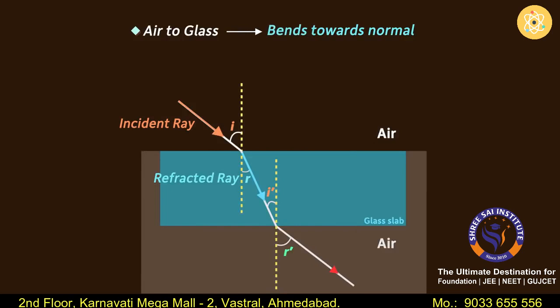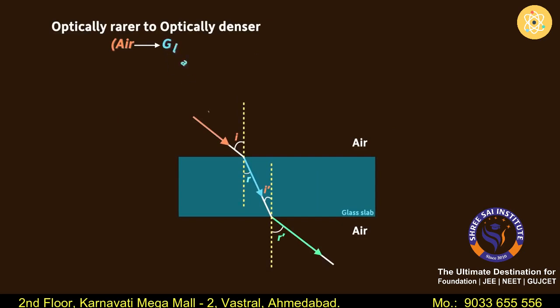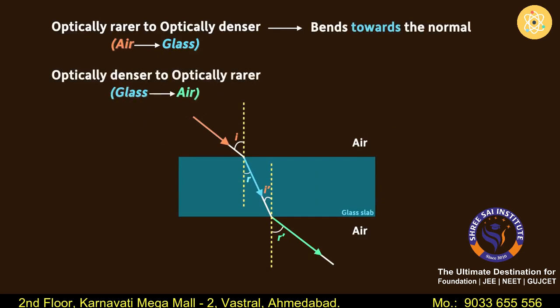And from this refraction, we can see that when the light ray again enters the air, it bends away from the normal. So we can say that when the light travels from an optically rarer medium to an optically denser medium, it bends towards the normal. And when the light travels from an optically denser medium to an optically rarer medium, it bends away from the normal.